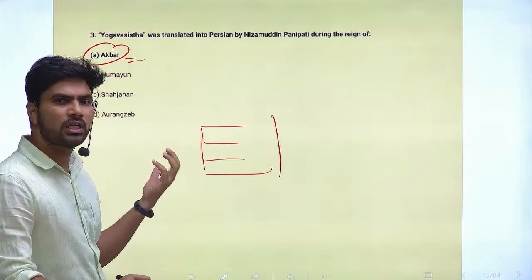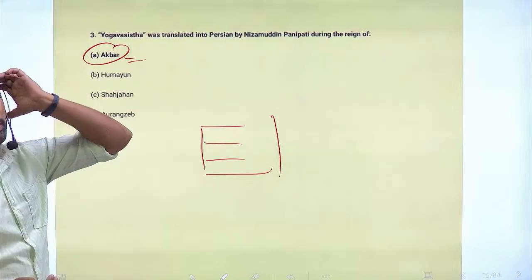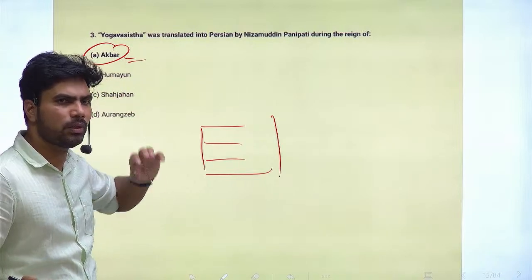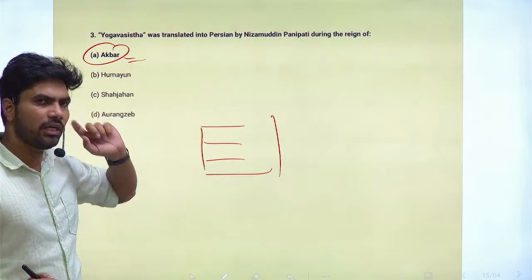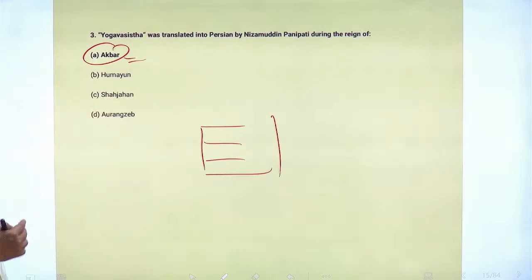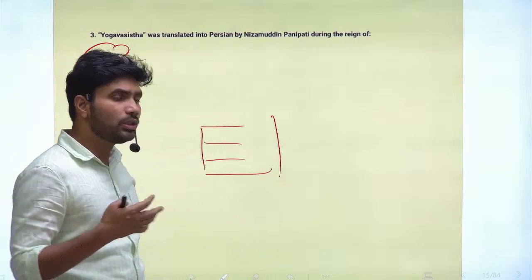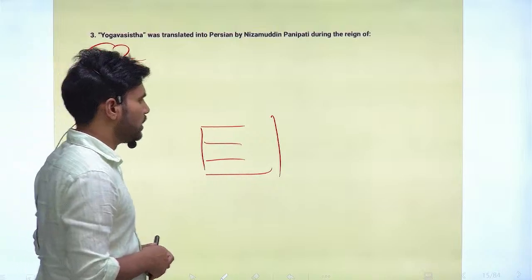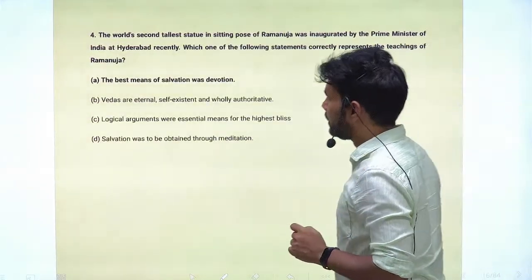The translations have occurred both ways. Famous Indian books like Mahabharata and Ramayana, these epics, have been translated into Persian, and many Persian books have been translated into Indian languages also, especially into Sanskrit. So the particular book Yoga Vasista has been translated during the time of Akbar. So this question will come under the art and culture part.